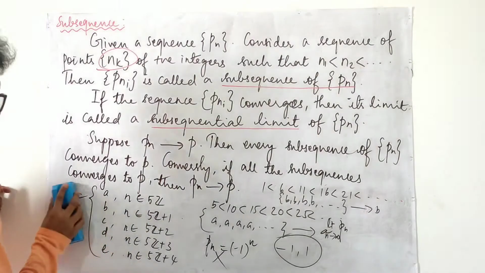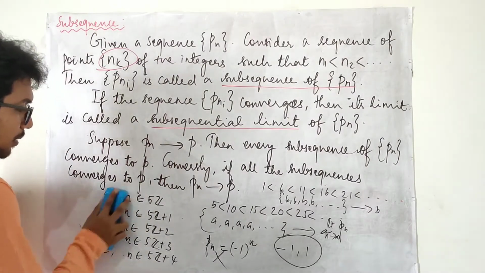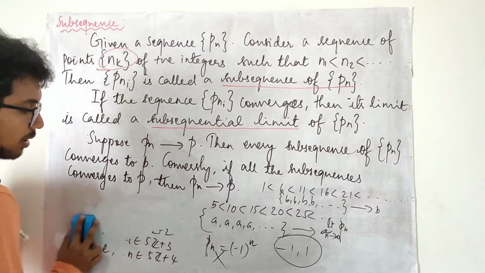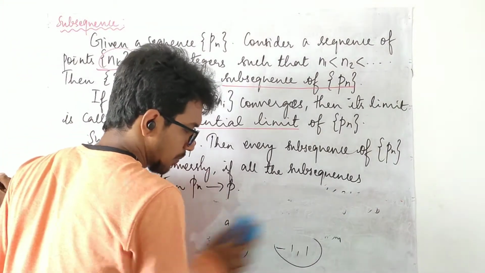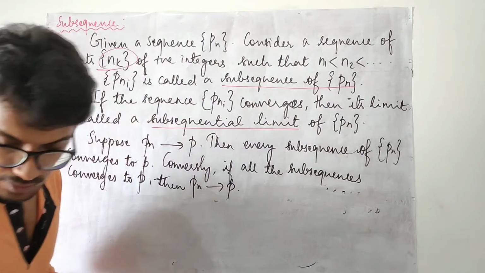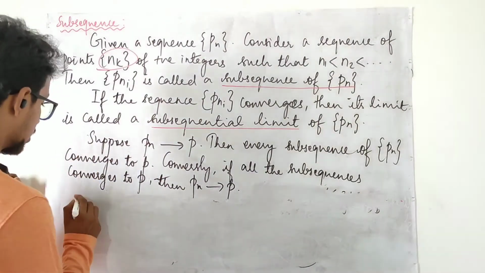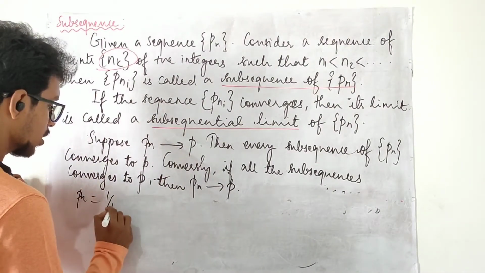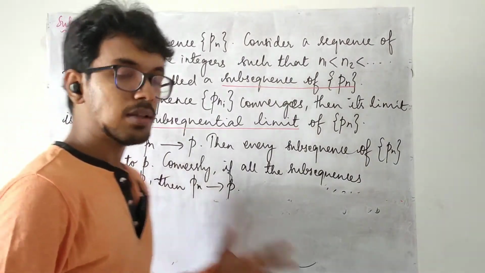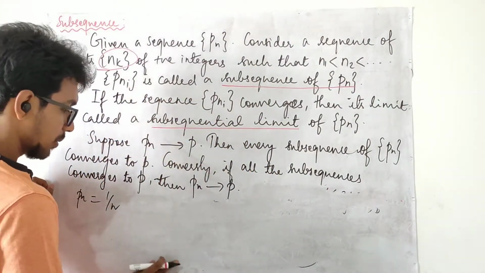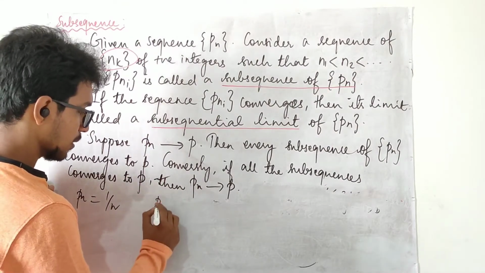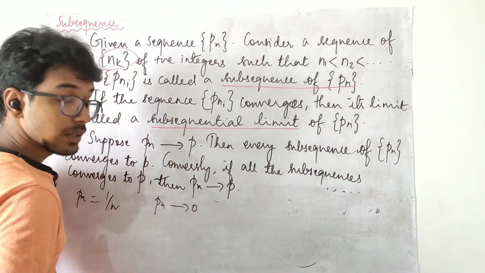Now let us see with a simple example of a convergent sequence whether this property holds or not. A very simple example, just to make the idea clear. Let me take P_n to be 1 upon n. What is going to happen in this? We know that this P_n converges to 0.